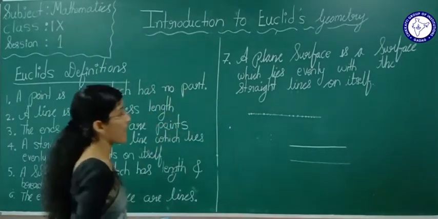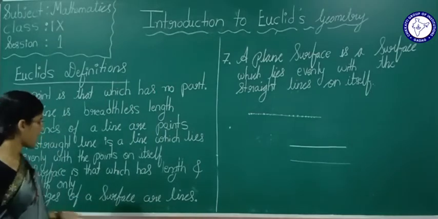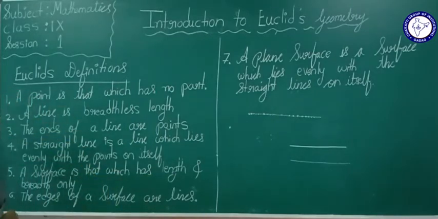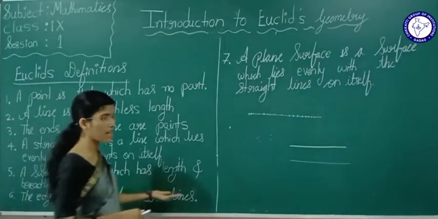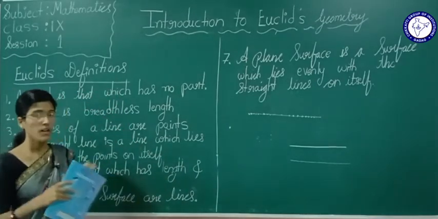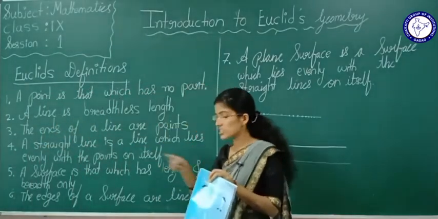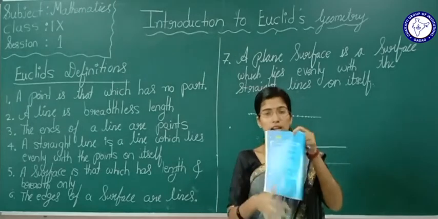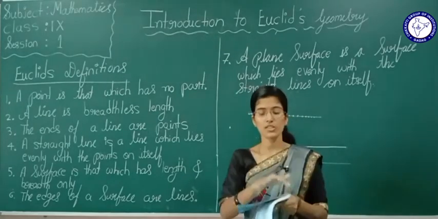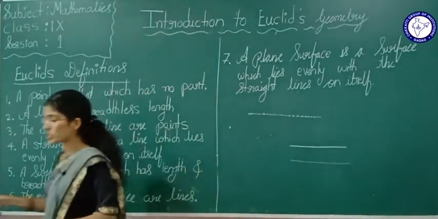Now see this blackboard also. This blackboard is a surface. It has length and it has breadth. Okay, this is the fifth definition. Sixth here, the edges of a surface are lines. Euclid gave the definition that the edges of a surface are nothing but lines. So this is the sixth definition he had given.